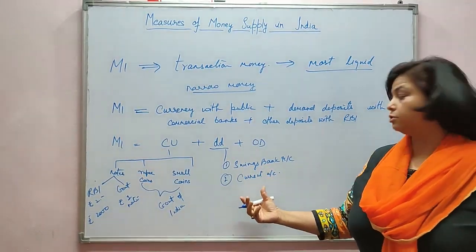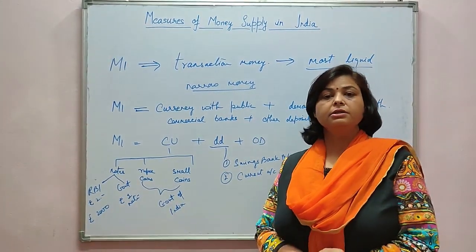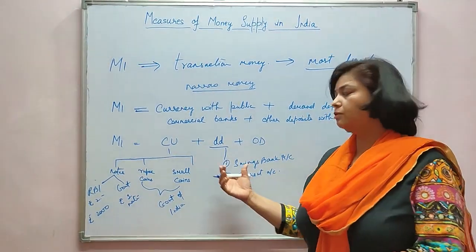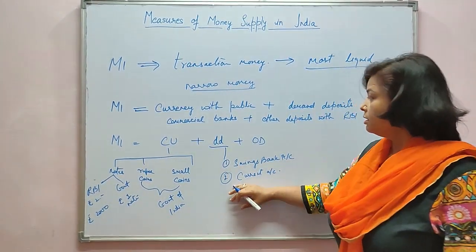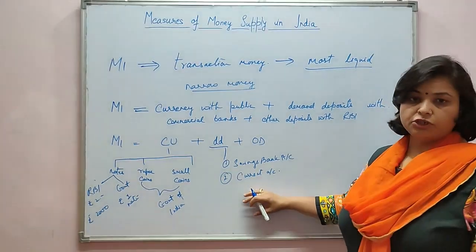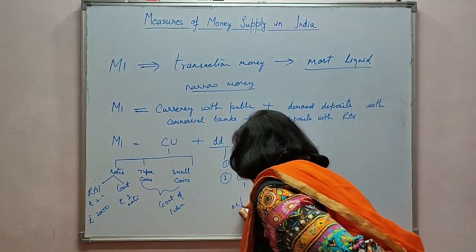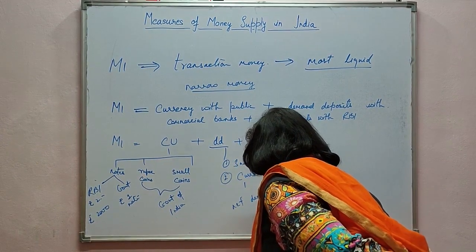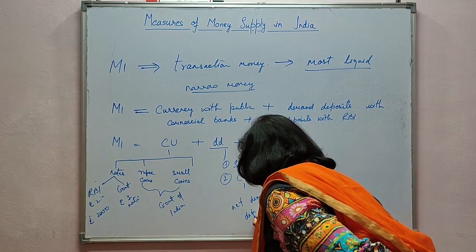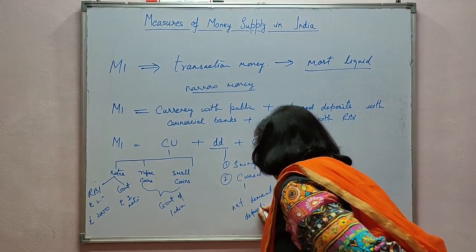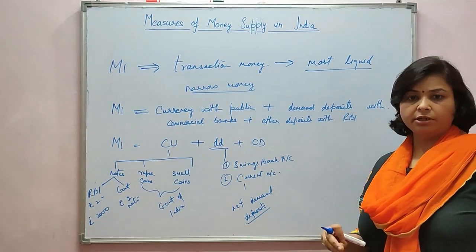So these two accounts are known as demand deposits because we can demand the money which is deposited in these accounts using either the check or ATM cards. Just one thing we have to make sure, that these demand deposits are the net demand deposits. Net demand deposits means demand deposits of public only.